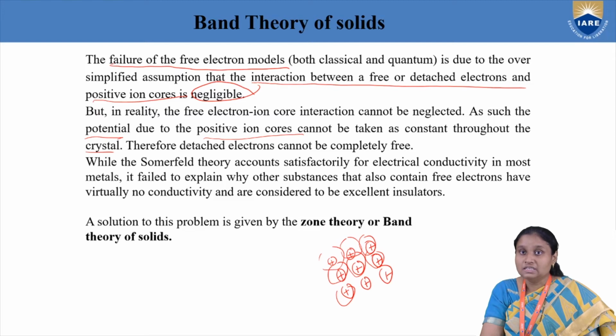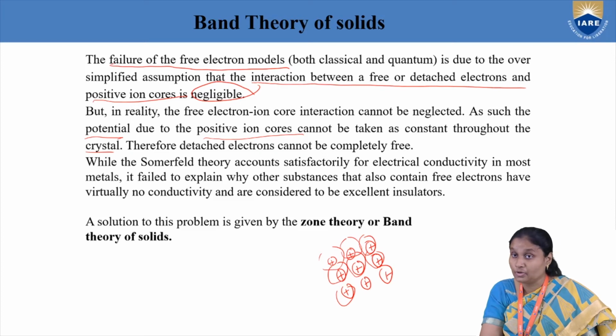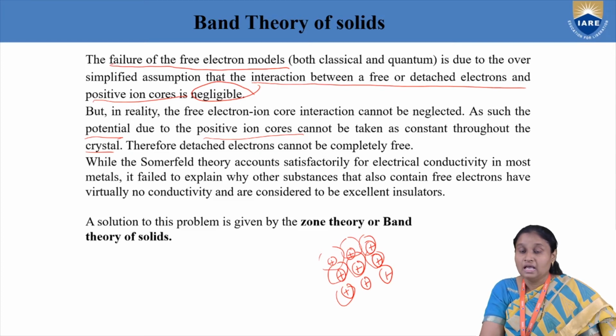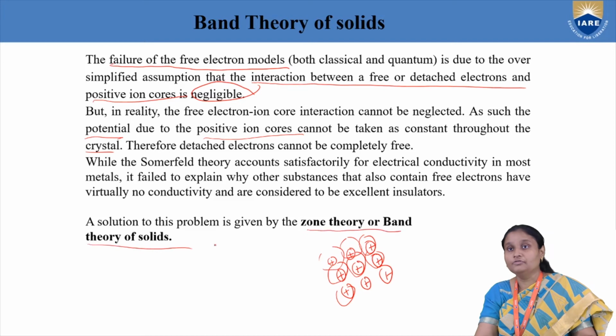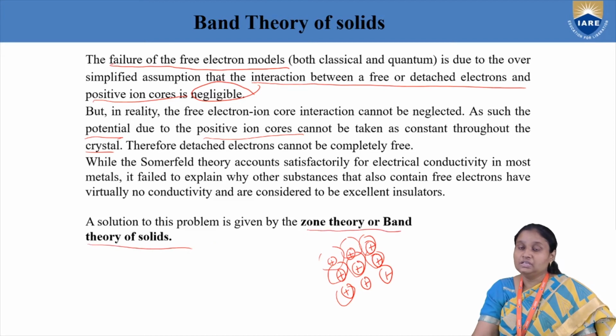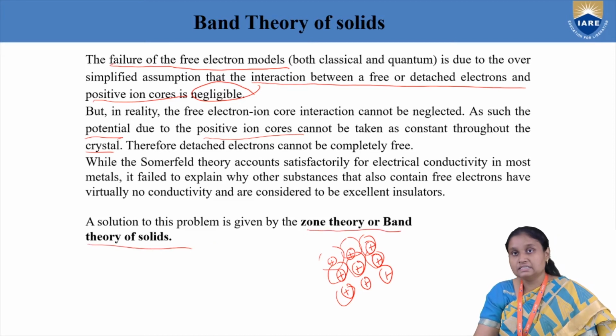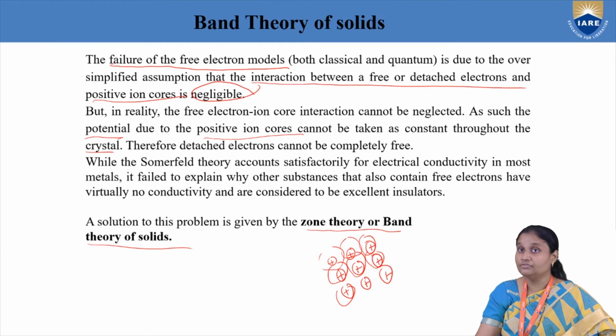In the next session we are going to discuss in theory how that potential is going to affect the properties of these different metals. The problem which we encountered in classical and quantum theory was solved by zone theory or band theory of solids. The main thing to understand here is that in classical and quantum free electron theory, they neglected the electrostatic interaction between positive ion cores and free electrons.